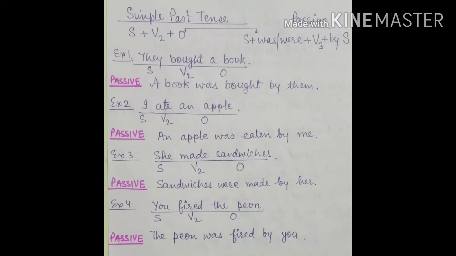Second example, I ate an apple. An apple was eaten by me. Third example, she made sandwiches. Sandwiches is plural, children. See, sandwiches were made by her. We are not saying sandwiches was. Because sandwiches is plural, we'll be using were. Fourth example is you fired the peon. The peon was fired by you.